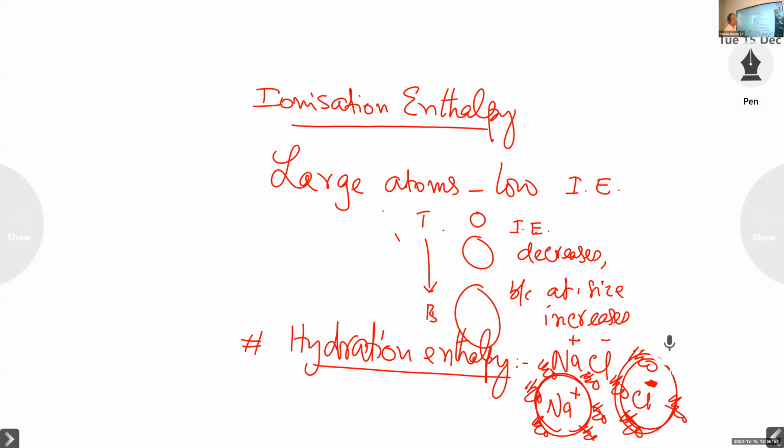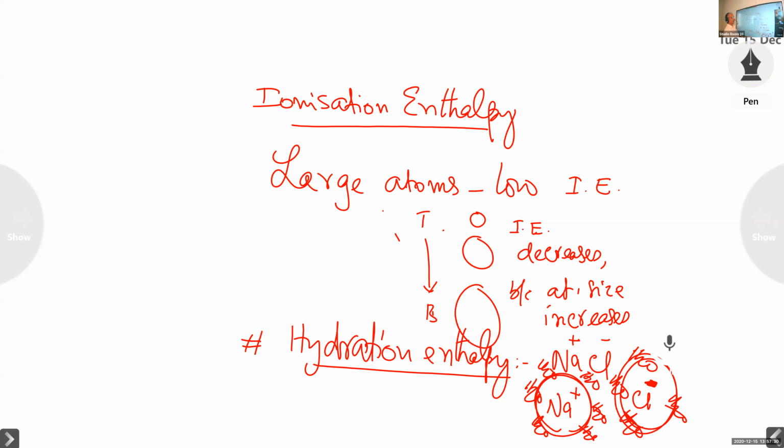That is a loose bond formation. And we know during the formation of a bond, energy is released. Bond formation is exothermic. Here during the hydration, that means covering of the ion by water molecules, a definite amount of energy will be released.